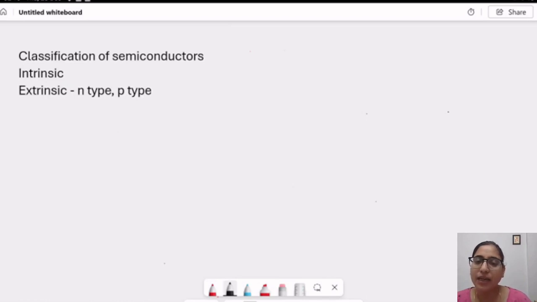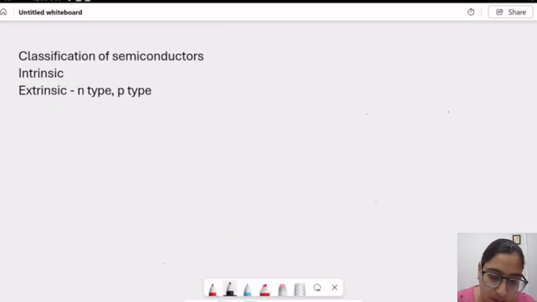In last class we studied semiconductor materials and their properties. We also studied why we prefer silicon over germanium to make electronic devices. Now in this class we will study classification of semiconductors.